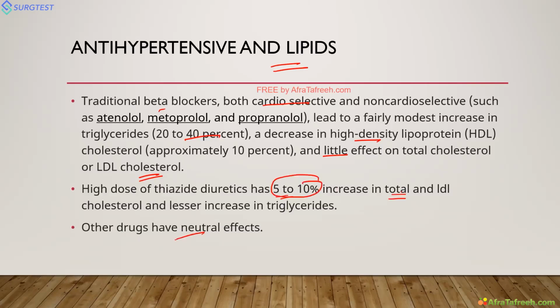So the other drugs have neutral effects. The last option, prazosin, is an alpha blocker. It also has neutral effects. Among thiazide-like diuretics, indapamide also has a neutral effect; it doesn't increase any triglycerides or LDL. So the answer for this question is prazosin.